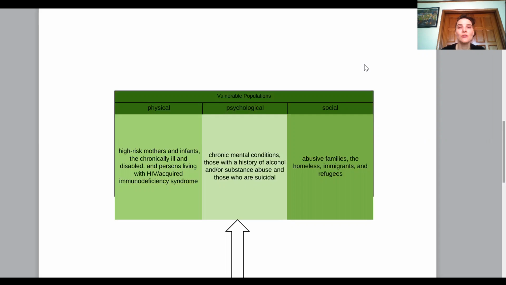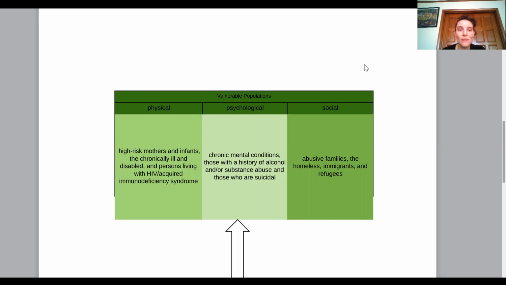The American Journal of Managed Care defines vulnerable populations as those at greater risk for poor health status and decreased access to health care. Vulnerable populations encounter barriers to accessing healthcare services. Vulnerable populations can be divided into three categories: physical, psychological, and social.